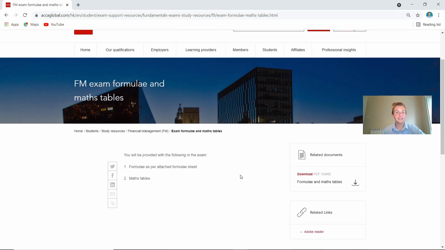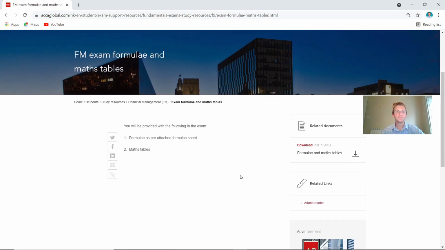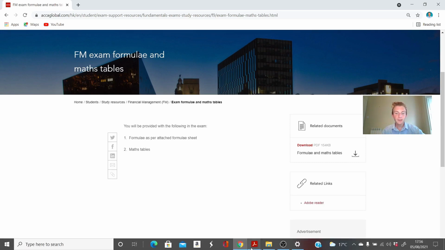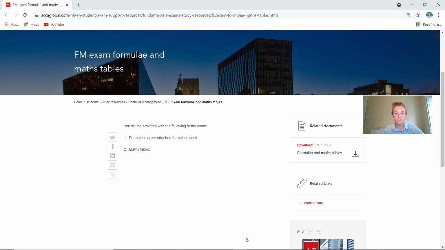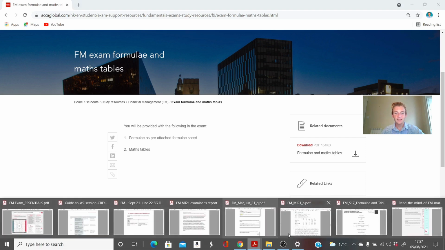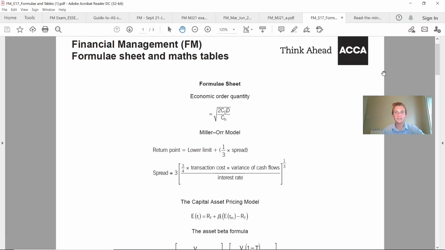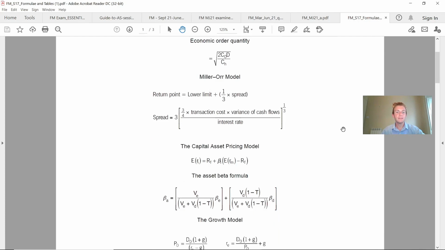So these are actually given to you in the examination, but the key thing here is you've got to be comfortable actually applying them and using them. So if you click the actual download area on there, it's going to take you to a usual sort of PDF, as you can see on here. And it breaks down all of the formula sheets and maths tables that you could be tested on.